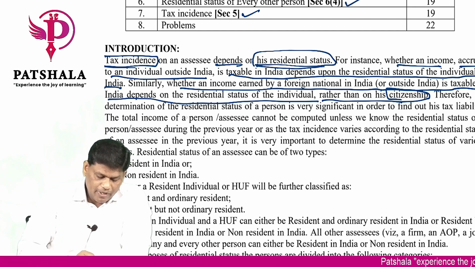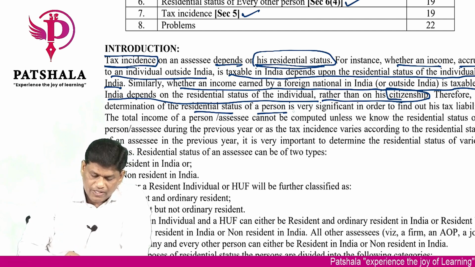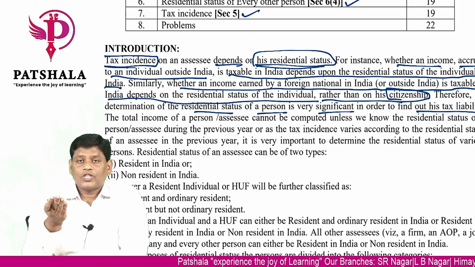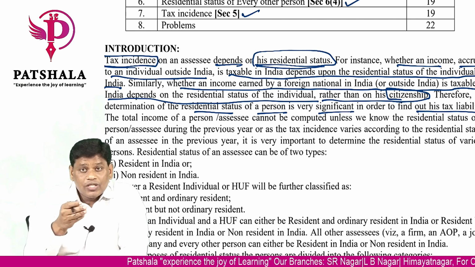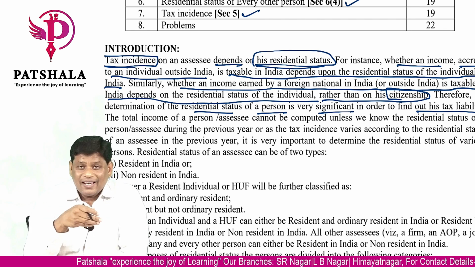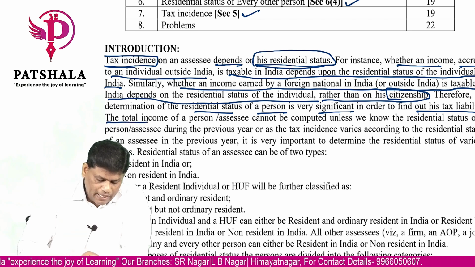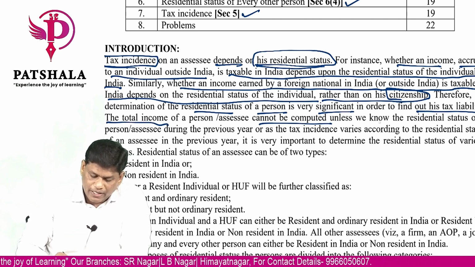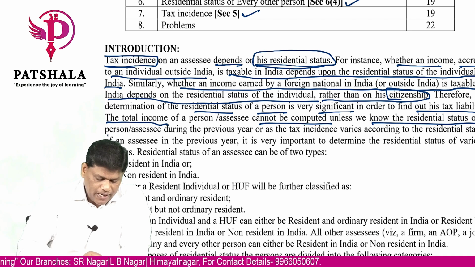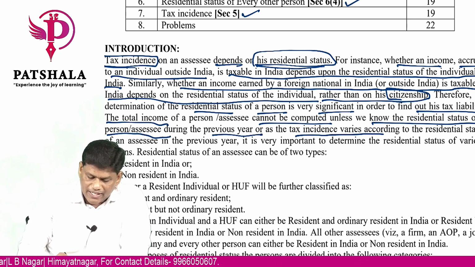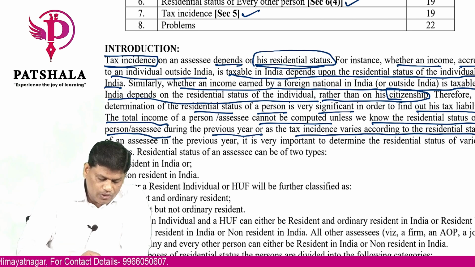Therefore, the determination of the residential status of a person is very significant in order to find out his tax liability, because the tax liability is found out based on total income, and total income is determined based on your residential status. The total income of a person cannot be computed unless we know the residential status of the person during the previous year, as the tax incidence varies according to the residential status of an assessee in the previous year.